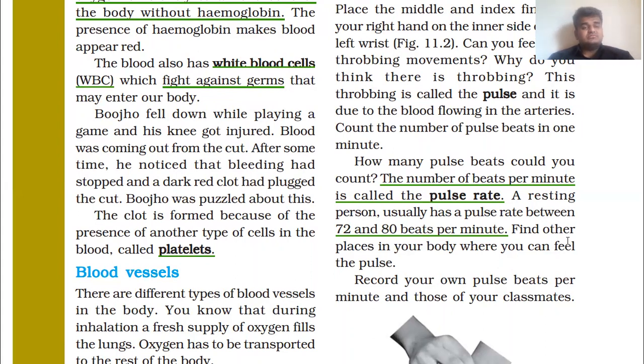You may have observed sometime in CID or any other movies, where Abhijit will say to Daya, call an ambulance. So from this neck portion we may also observe this pulse, or any other places also you can find. So there are many places apart from this left wrist also. A resting person usually has a pulse rate between 72 and 80 beats per minute.